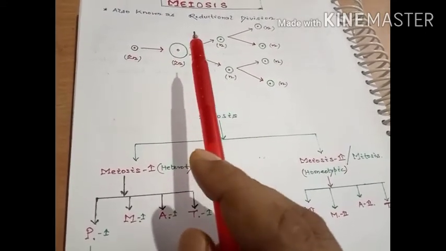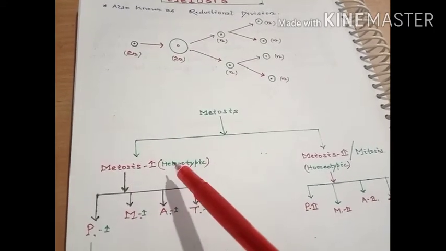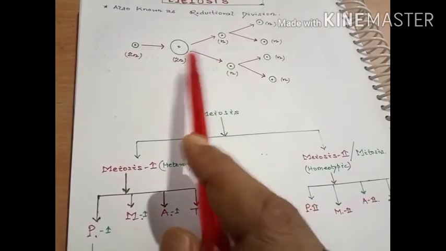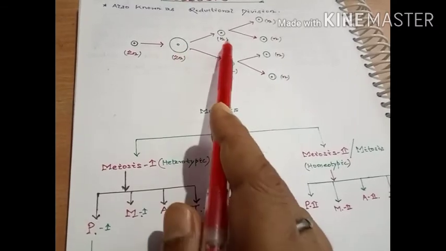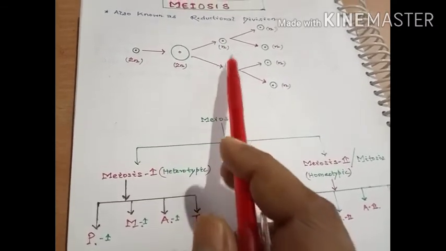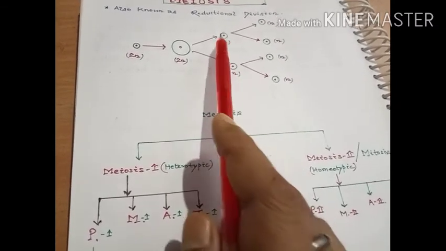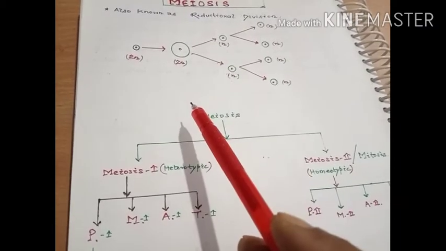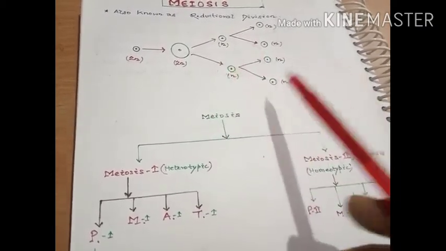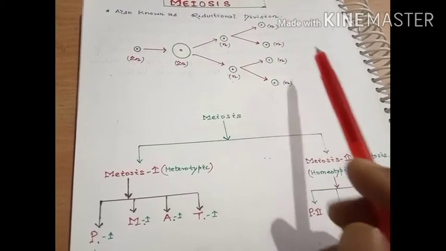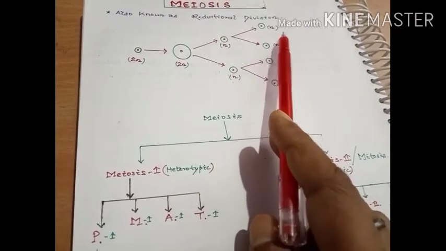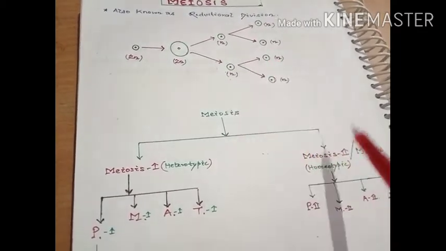First, in the case of meiosis 1, when the karyokinesis takes place, the division of the cytoplasm takes place, resulting in the formation of two daughter cells which are haploid in nature. Again, the second time the cytokinesis takes place when the karyokinesis has taken place within meiosis 2.